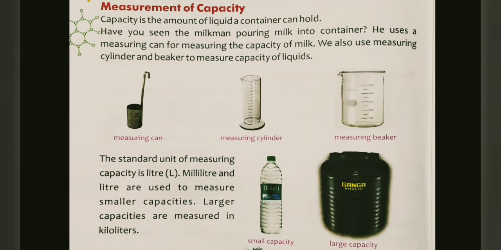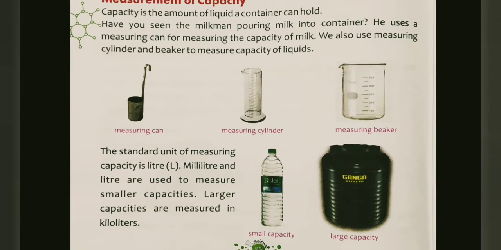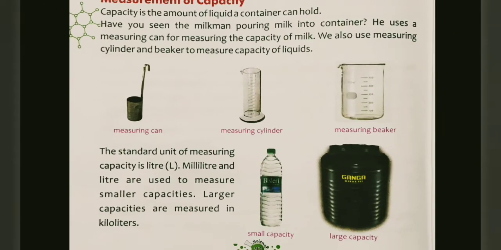All right, now let's see what the units are. The standard unit of measuring capacity is liter, and milliliter and liter are used to measure smaller quantities.